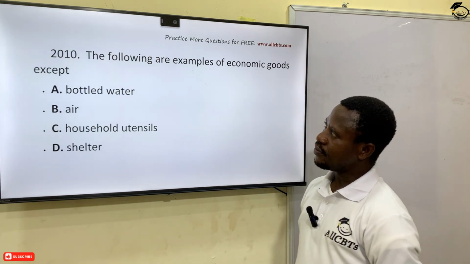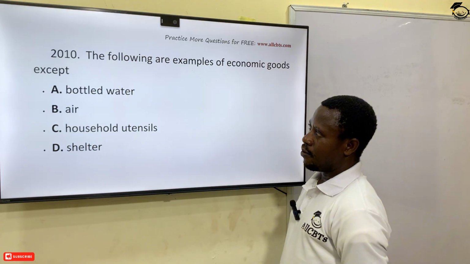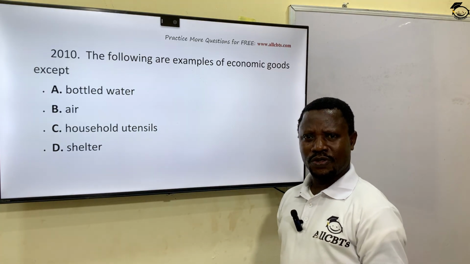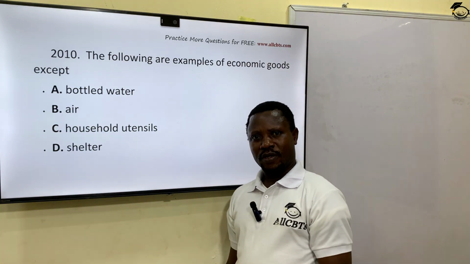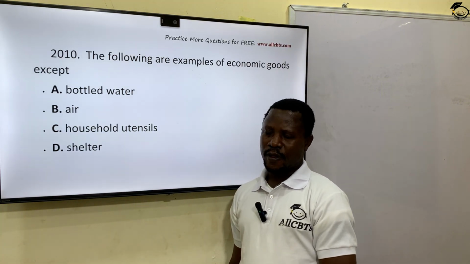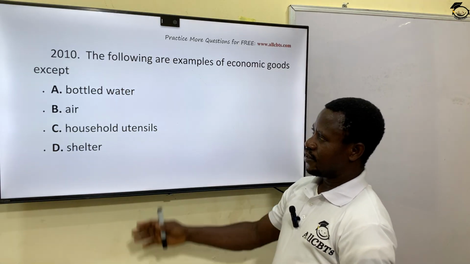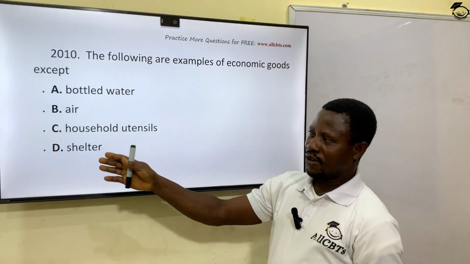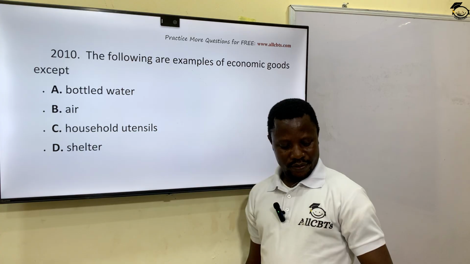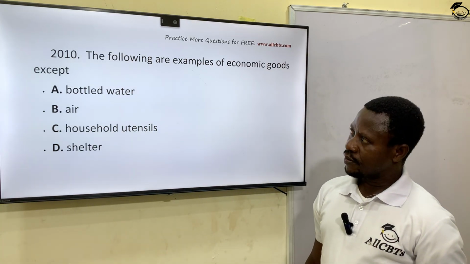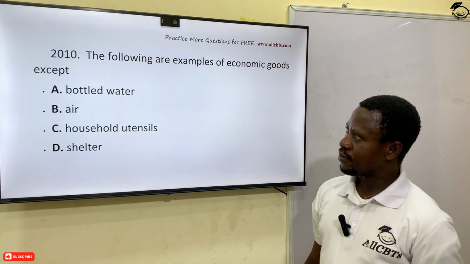Coal. The following are examples of economic goods except. What are economic goods? Goods that can be bought and transferred, that can be consumed, that can be used. Okay? Bottled water, household utensils, shelter, air. From the analysis, rationally looking at these options, the correct answer is what? Air. Okay? It's not an economic good. You don't buy it. It's a free gift of nature.